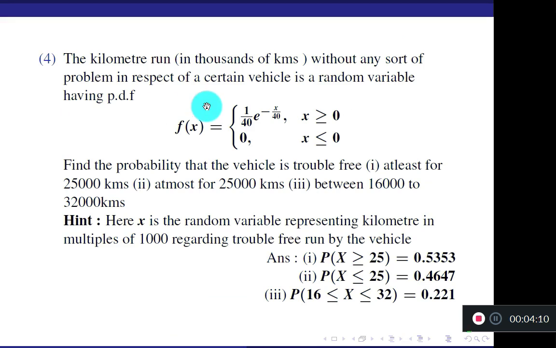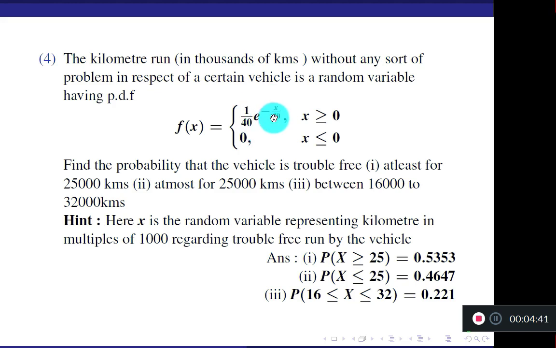One more question, slightly different. The kilometers run in thousands of kilometers without any sort of problem in respect of a certain vehicle is a random variable having PDF. PDF is given. See the question. They have not mentioned the name of the random variable here. Okay, only because of that this is a new type of question. But they have given that the random variable follows this distribution. Which is this distribution? You should remember.